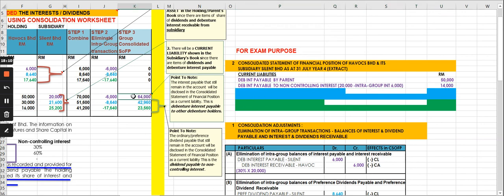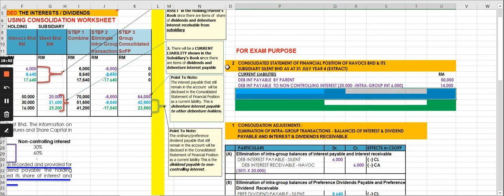So if you see here, debenture interest payable 64,000, I split it into 50,000 that is of the parent and 14,000 that is of the subsidiary, and that will reduce the chance of you making mistakes should you just add them together and there is some error in your calculation, perhaps the one due to the non-controlling interest. So this is the one payable by the parent and this is the one payable by the subsidiary to others. The one payable by the subsidiary to the parent has been eliminated because that was an intercompany transaction.